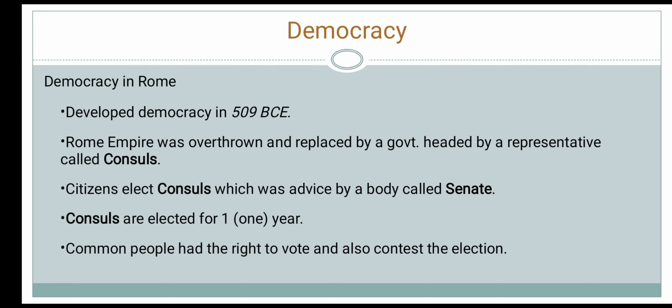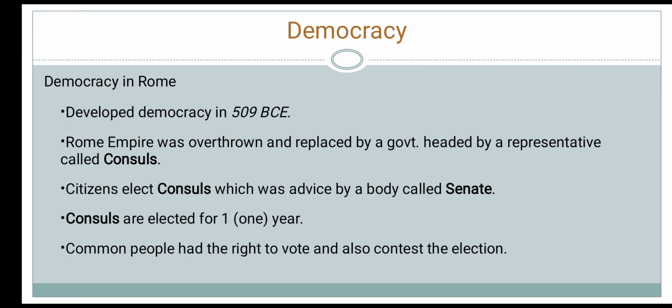This Senate was the state council of the ancient Roman Republic and Empire, which shared legislative powers with the popular assemblies, administration with the magistrates, and judicial power with the knights. The councils could govern the country for 1 year, after which there would be new elections. This was an example of indirect democracy. In Rome, the common people had the right to vote, to elect representatives, and also to contest the elections.